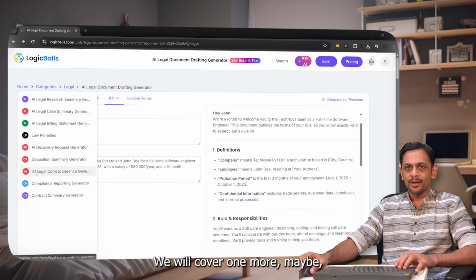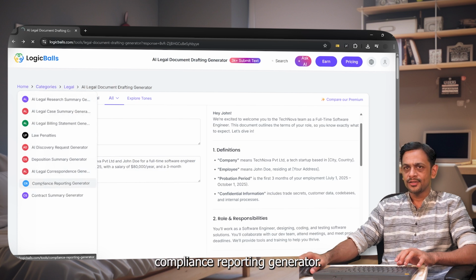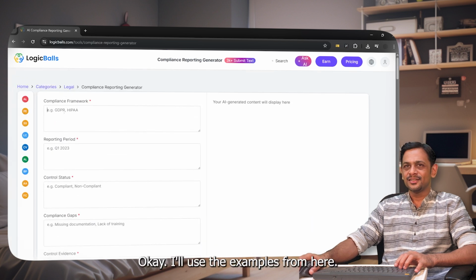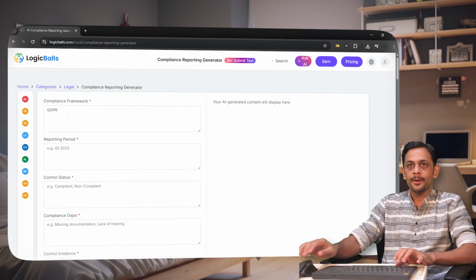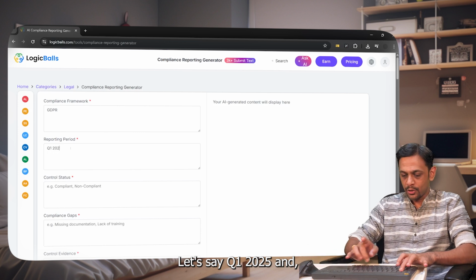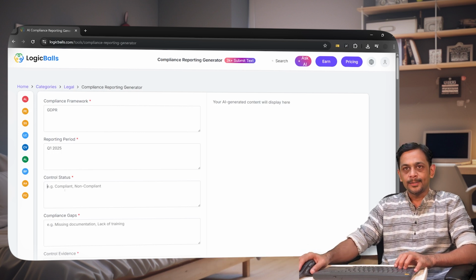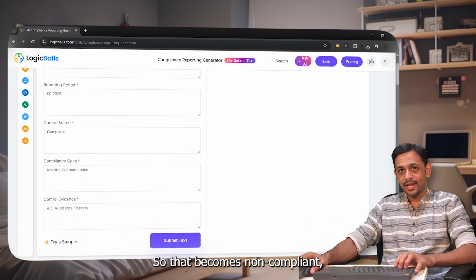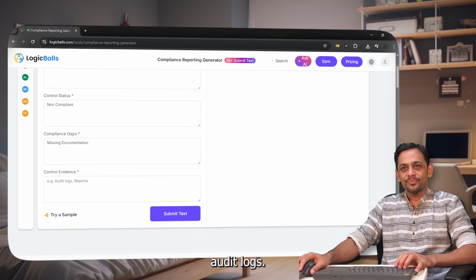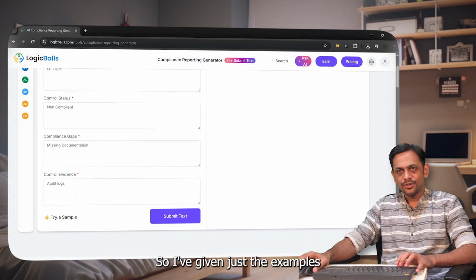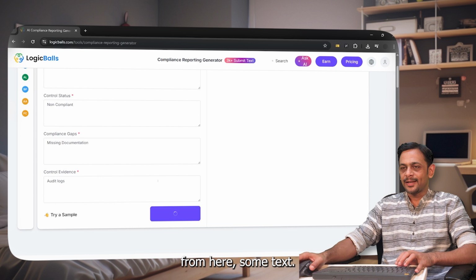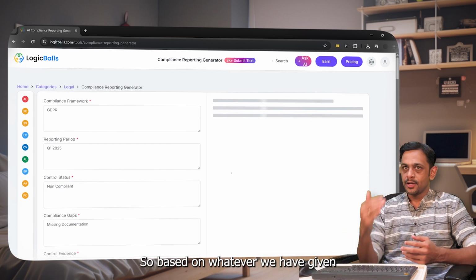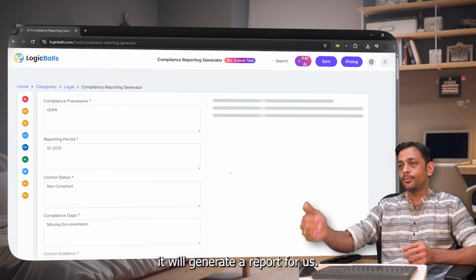We'll cover one more, maybe compliance reporting generator, and we can give the details over here. Okay, I'll use the examples from here: GDPR, let's say Q1 2025, and compliant, right? And missing documentation, so that becomes non-compliant. Audit logs, right? So I've given just the examples from here. Submit text. So basically, as you can see, this is a compliance report generator. So based on whatever we have given, it will generate a report for us.